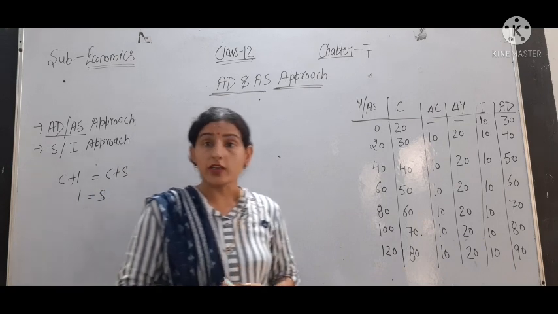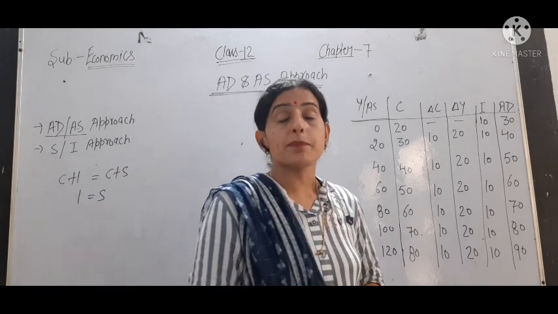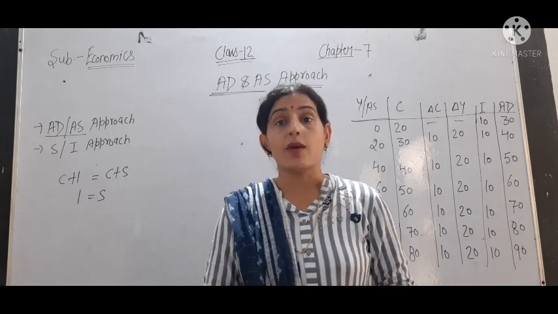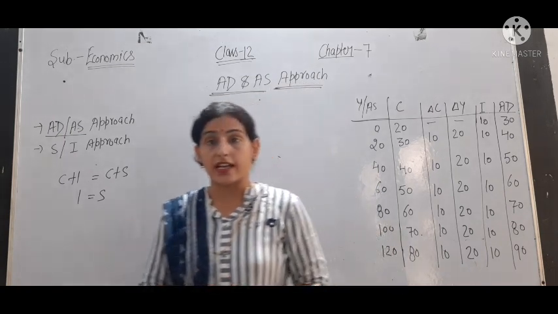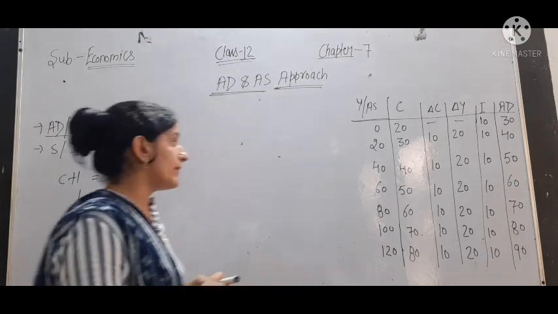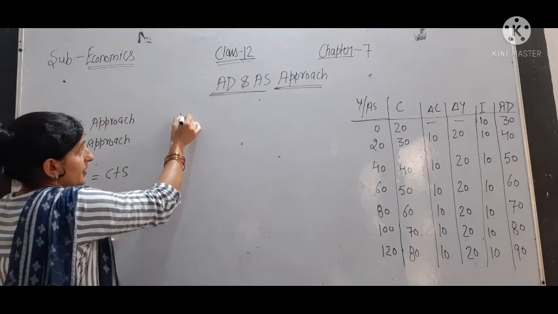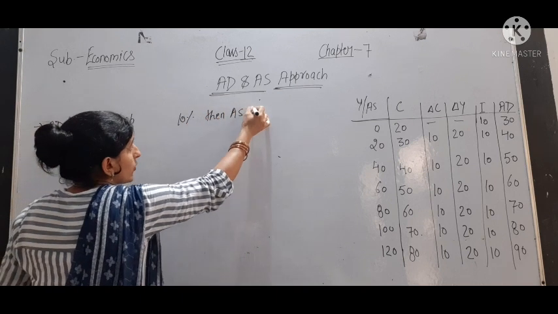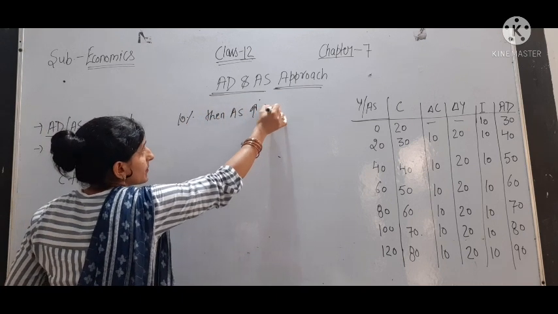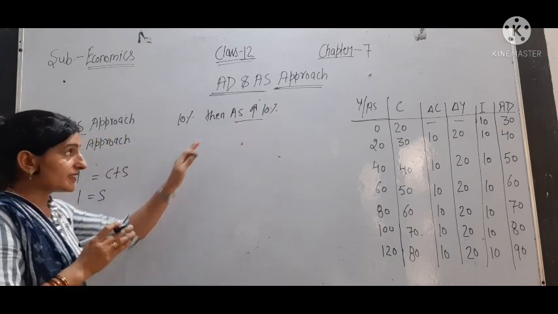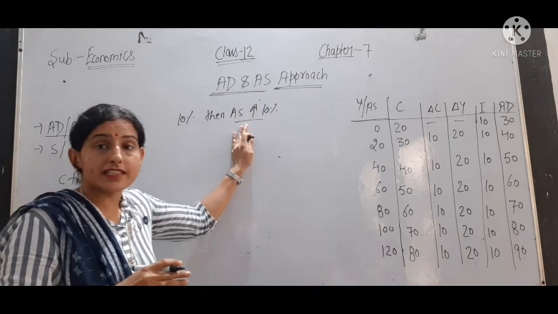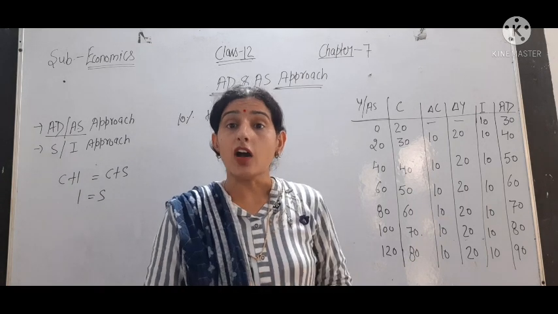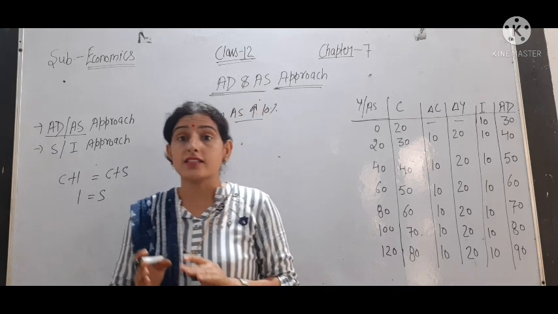Keynes was a supporter of the view that AS is perfectly elastic. It means if there is a change in aggregate demand, then automatically there is a change in aggregate supply. For example, if aggregate demand changes by 10%, then aggregate supply also increases by 10%. He said that aggregate supply is perfectly elastic to a change in aggregate demand without a change in the general price level.